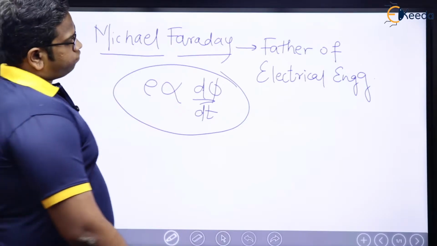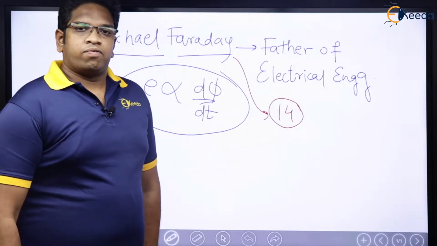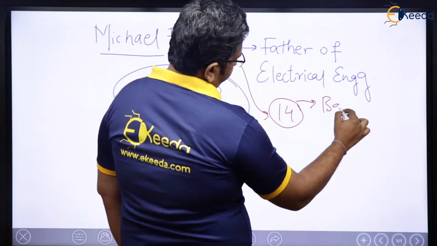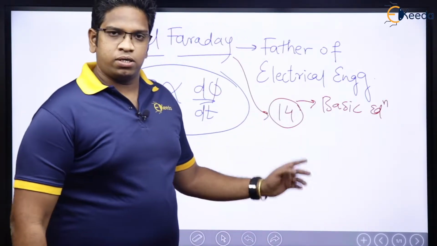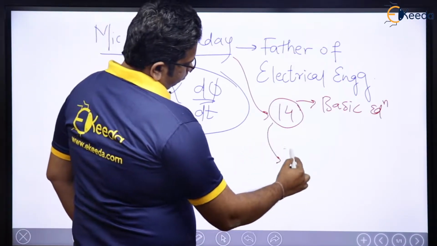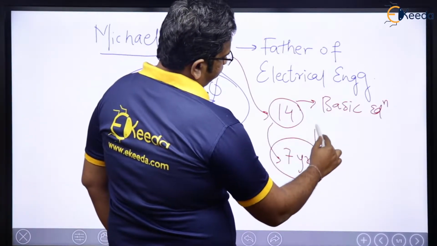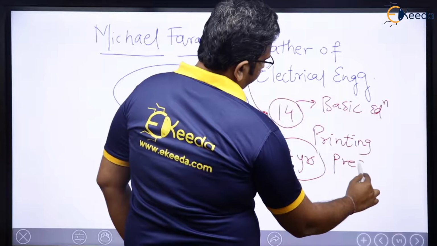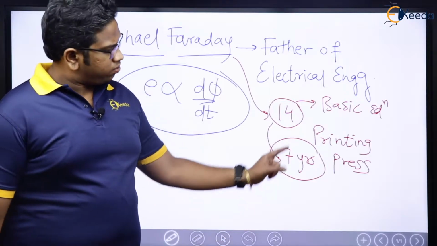Michael Faraday, at the age of 14, was not studying. I mean to say, he took only basic education till the age of 14. And then for the next 7 years, he worked in a printing press.